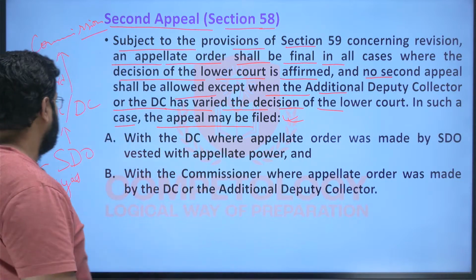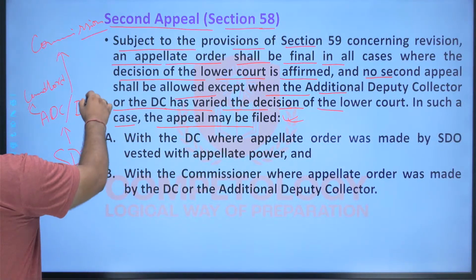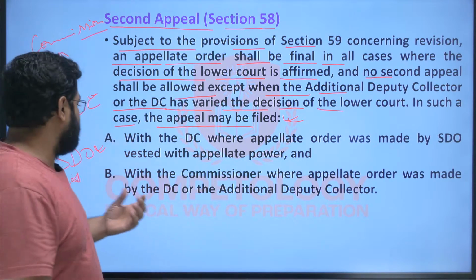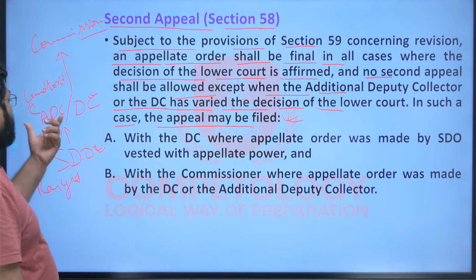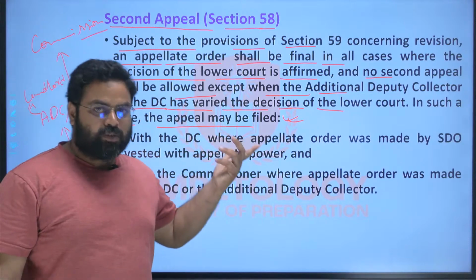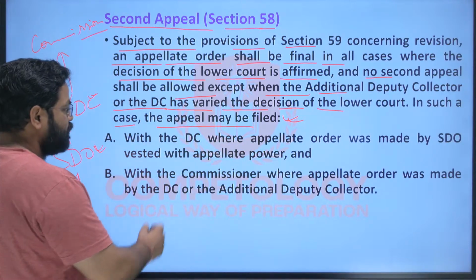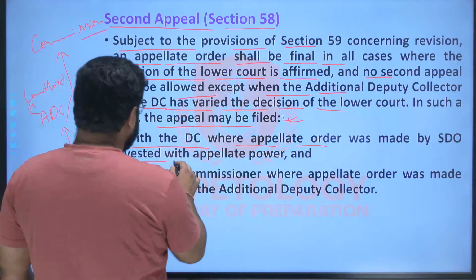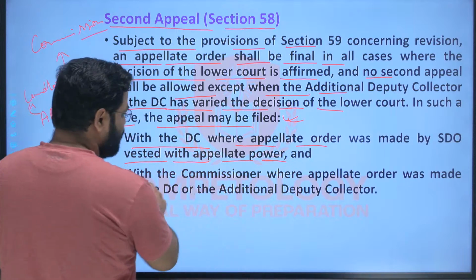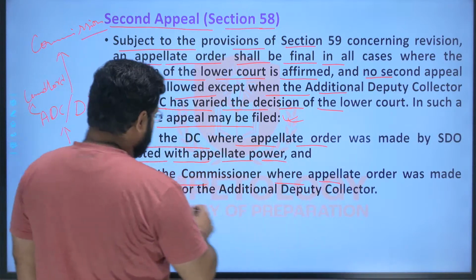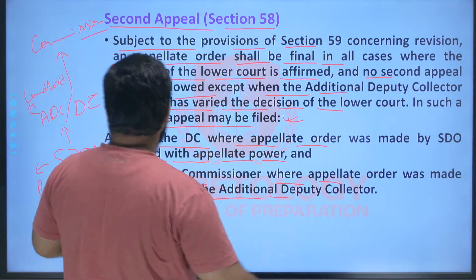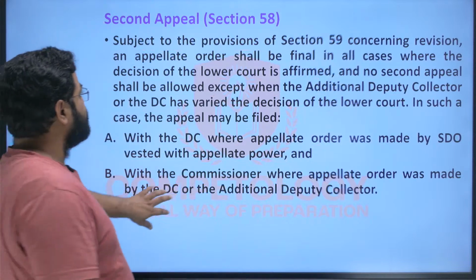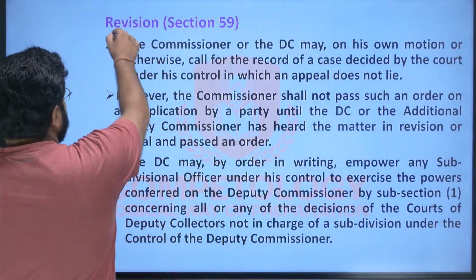But if the SDO and the DC both give the same verdict, in favor of the Rayyat, then the landlord cannot challenge it in the court of the commissioner, right? So here the appeal goes to the DC where the appellate order was made by the SDO vested with the appellate power, and to the commissioner where the appellate order was made by the DC or the additional collector. So the hierarchy will go on the same way, right? This is the procedure of second appeal.